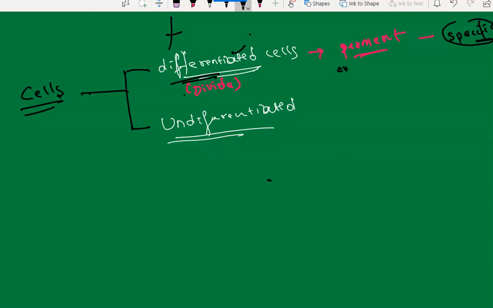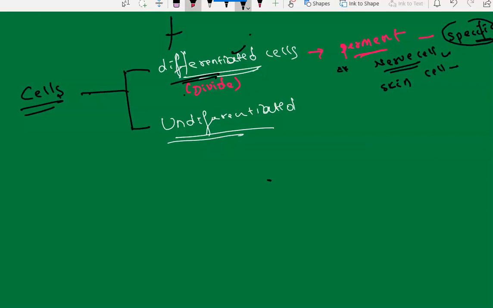Examples of differentiated cells are nerve cells, neurons. Nerve cells are differentiated because nerve cells will not divide. And we have skin cells, because they have got some specific role. They should perform it continuously. Nerve cells, skin cells, etc.